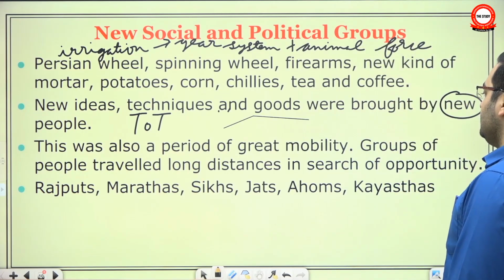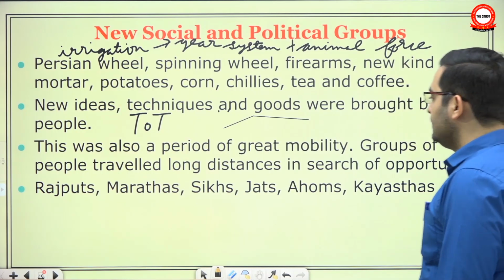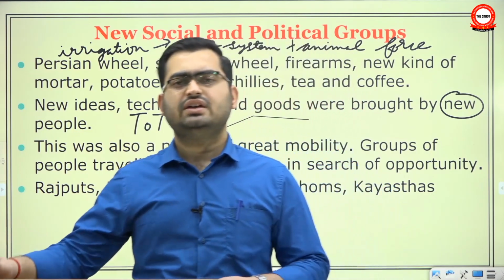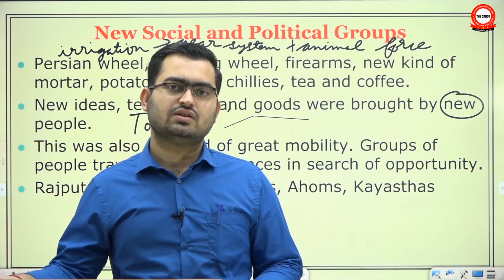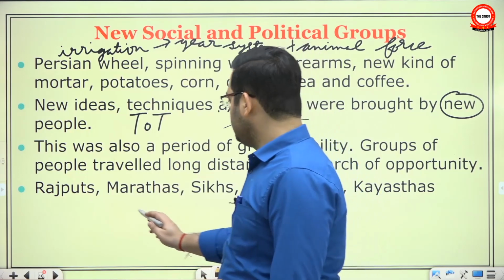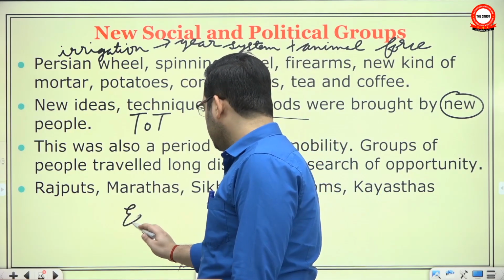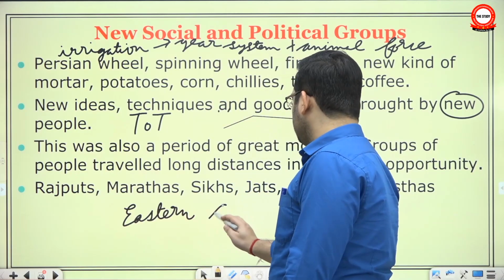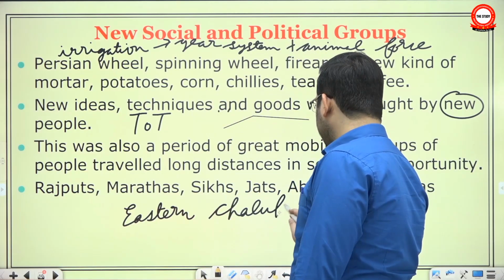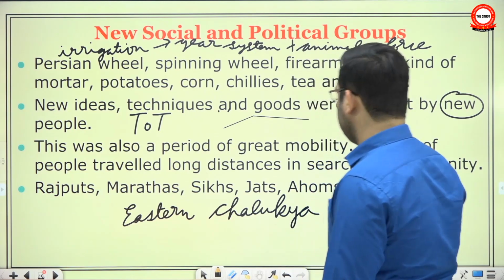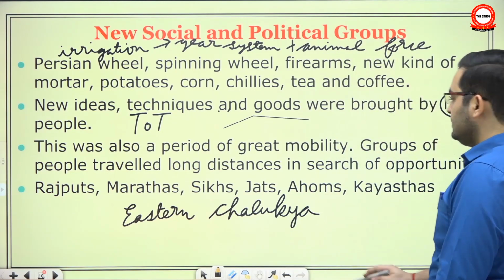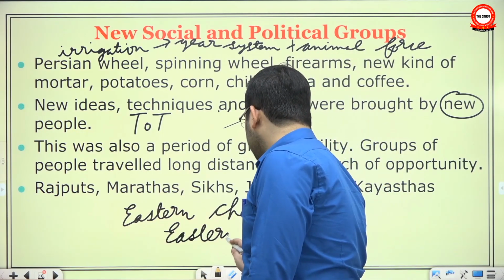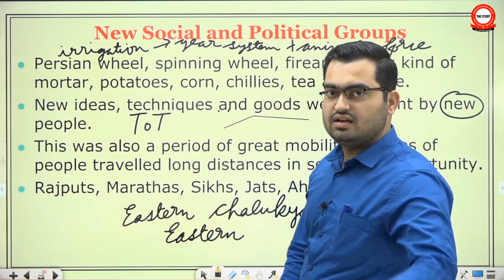Groups of people traveled long distances in search of opportunity. Now we do know people like Muhammad Ghori and Mahmud Ghazni, etc. But there were many groups that traveled from one place to another. There was this group in coastal Andhra called Eastern Chalukyas. They had migrated from Karnataka area, from the original branch of Chalukyas. Then there were Eastern Gangas in Odisha area. They had migrated from the area of Ganga dynasty in southern Karnataka, Tamil Nadu border.